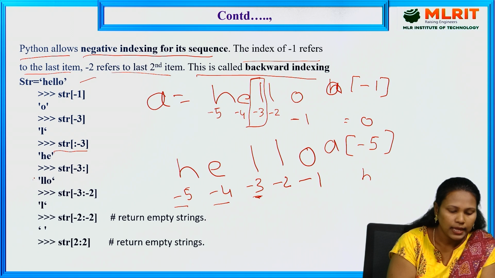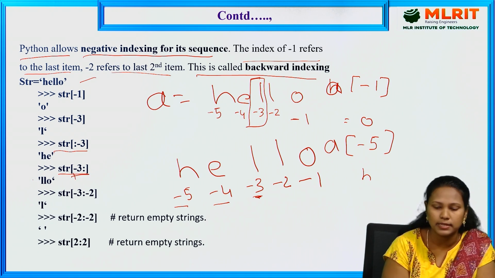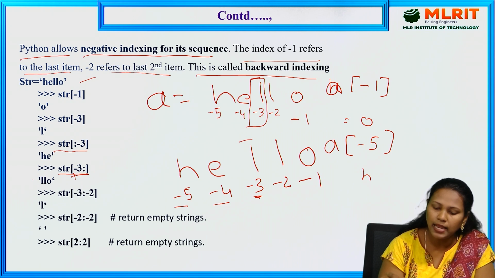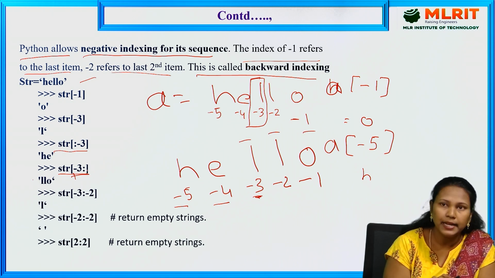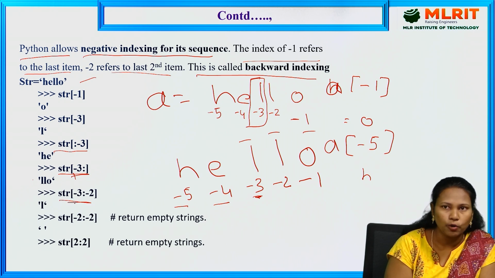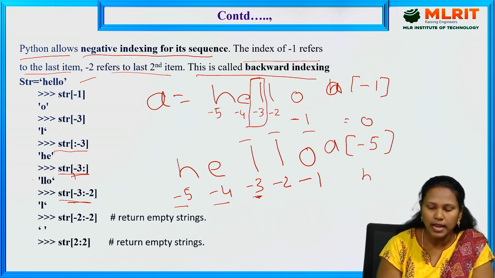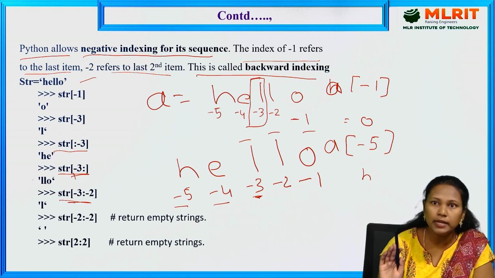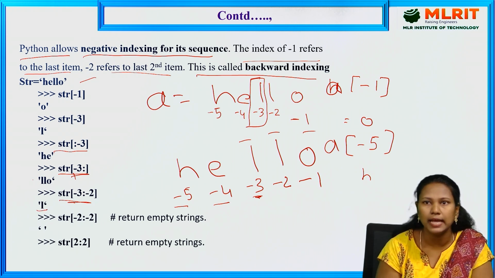Next one, str of -3 means the starting index is -3. So -3 is L, O. Here we are not specifying the ending index. Next one, str of -3 colon -2. -3 is L, and -2 is the stopping index. So it displays only one value, that is L.